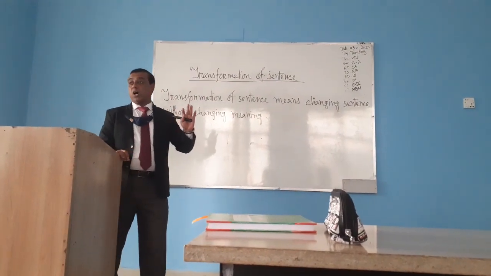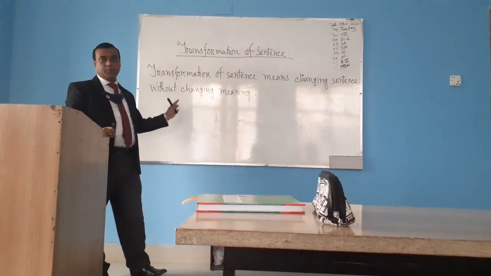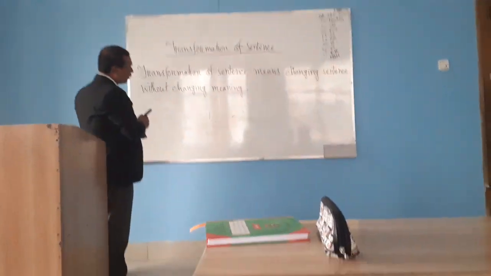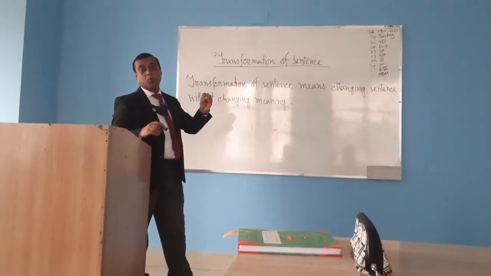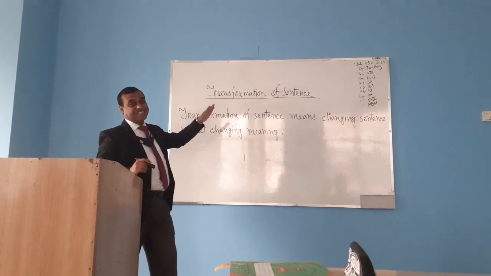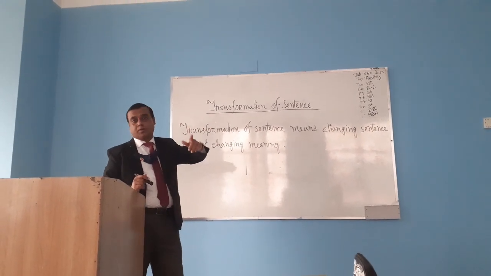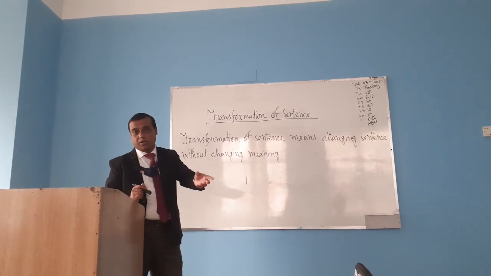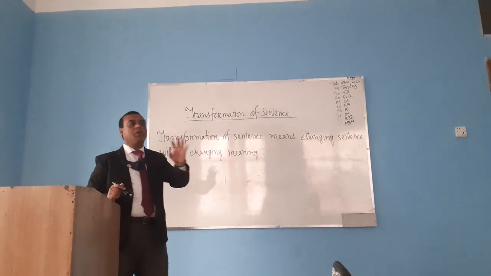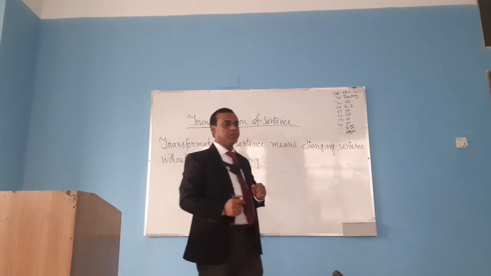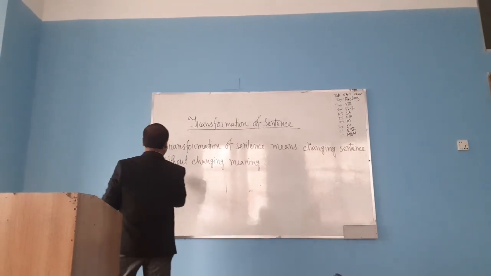We have to know how to change affirmative to negative. First of all, we have to write the word which is given in the sentence. Then you have to use not. Then you have to use the opposite word of the adjective. In this way, we turn affirmative to negative.